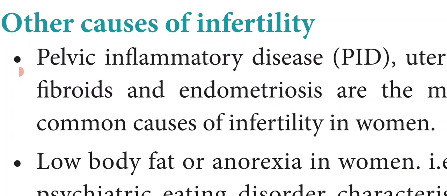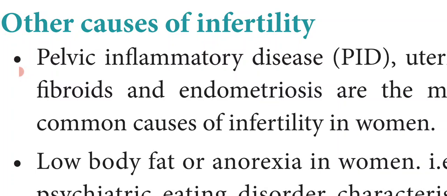Every month the endometrial lining thickens, and after that during the menstrual cycle it breaks down and causes vaginal bleeding. Endometriosis means the lining of the uterus grows outside the uterus. This condition may also cause infertility.